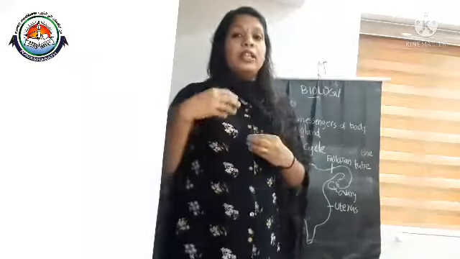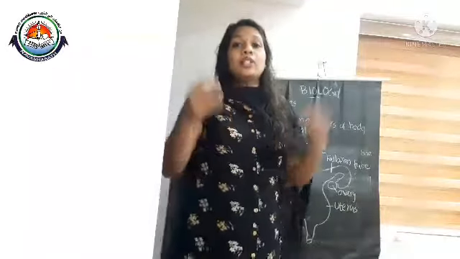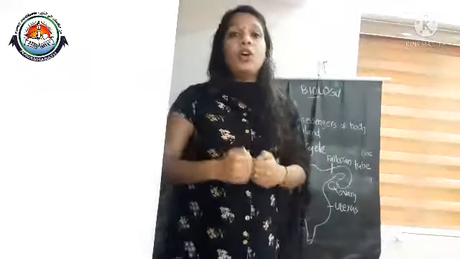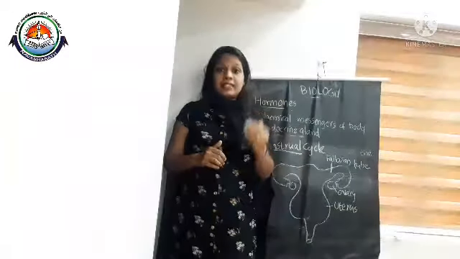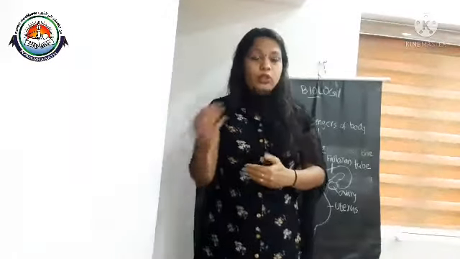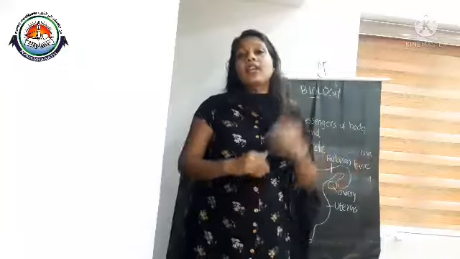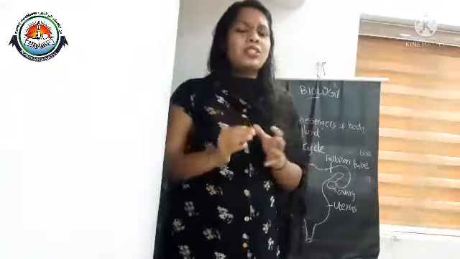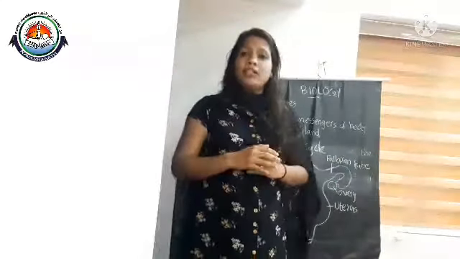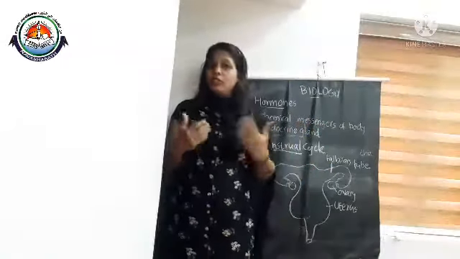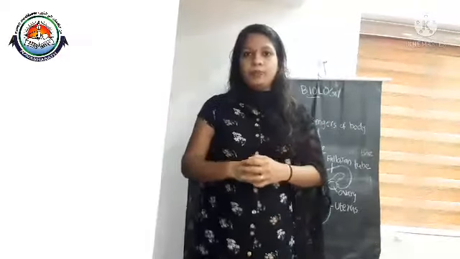The reproductive features will occur in the body of females and males due to the action of hormones. Testes start producing testosterone, and ovaries start producing estrogen and progesterone. Progesterone is mainly produced during pregnancy. Okay, so mainly estrogen is responsible for the changes during the reproductive stage, that means puberty.